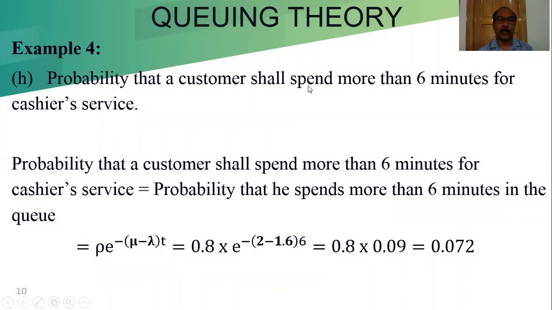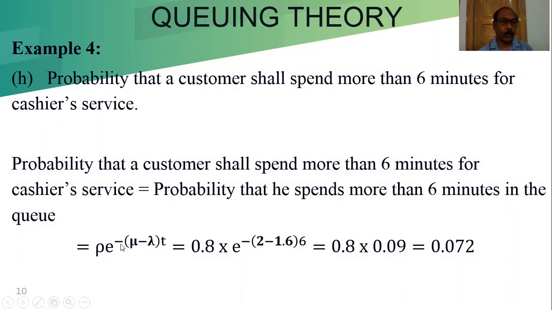Probability that a customer shall spend more than 6 minutes for the cashier service is equal to the probability that they spend more than 6 minutes in the queue. Before getting the service of the cashier, one customer spent more than 6 minutes. That is our formula, rho into, when it is the formula for the queue, rho into e to the power minus mu minus lambda t. We learned this formula in the previous class.